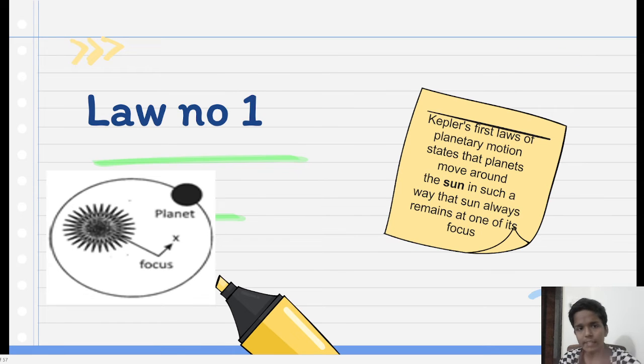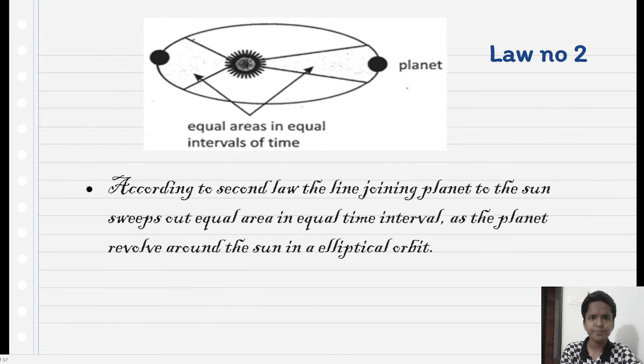In law number 1, Kepler told that the planets are revolving around the sun in such a way that the sun is at one of the foci.